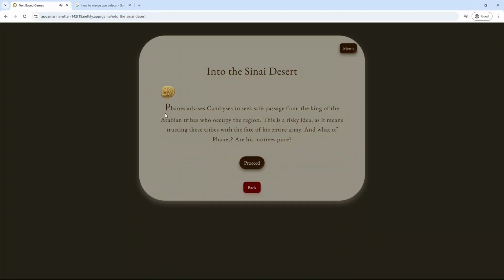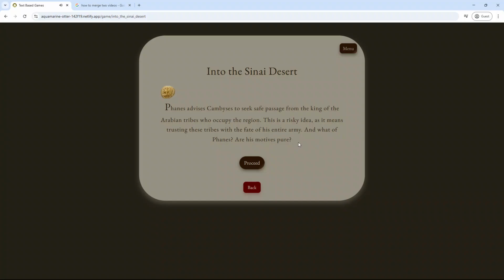That was right. Phineas advises Cambyses to seek safe passage from the king of the Arabian tribes who occupy the region. This is a risky idea, as it means trusting these tribes with the fate of his entire army. And what of Phineas? Are his motives pure?